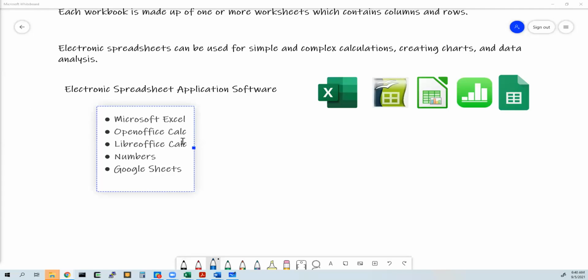So here are some example applications for spreadsheets. So this is Microsoft Excel, OpenOffice Calc, LibreOffice Calc, and Numbers. This is in Apple machines, and these are usually commonly seen in Linux machines, but you can also download them freely for Windows machines. And then this is Google Sheets.